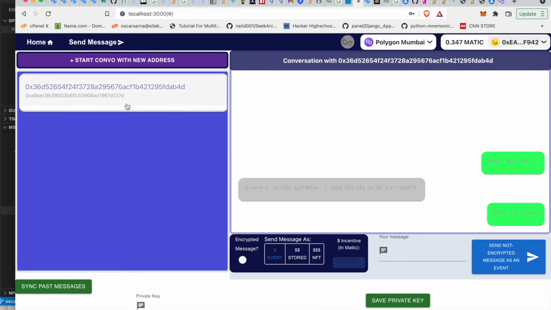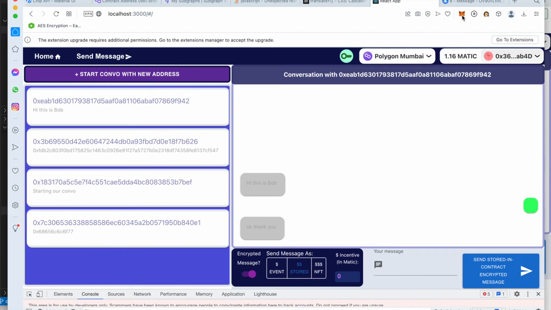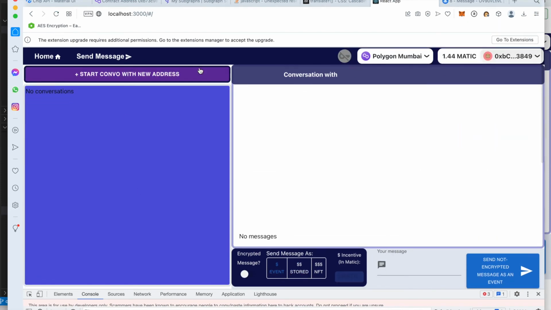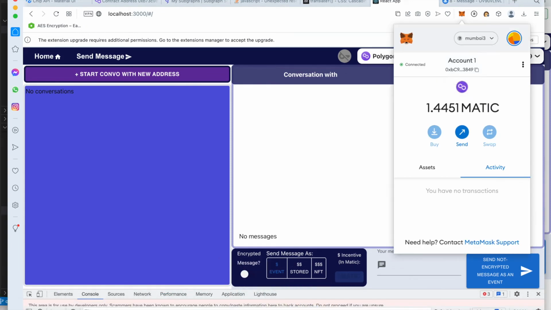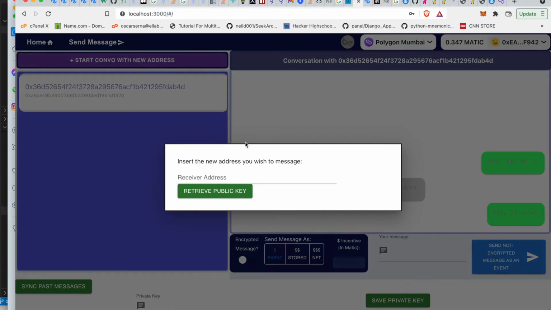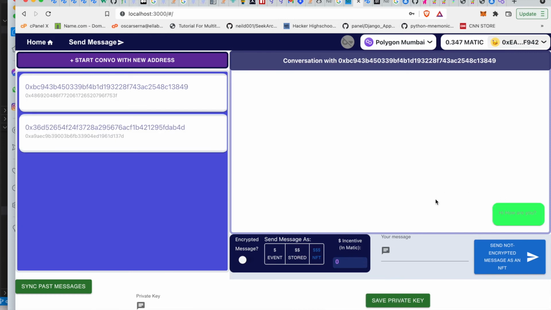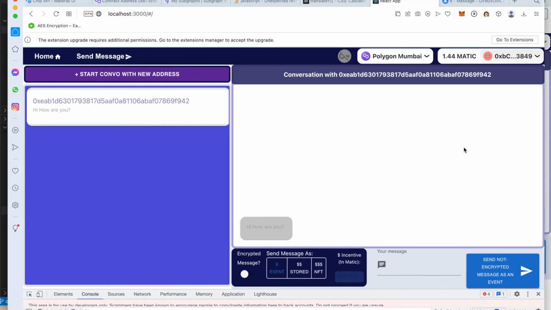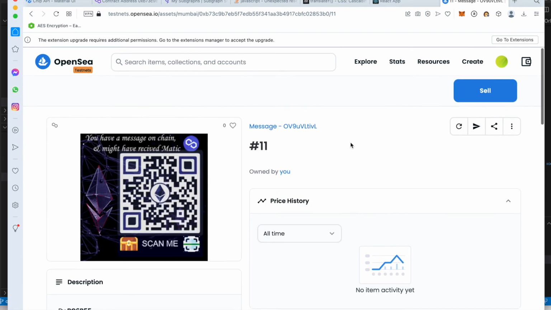Let's say that we want to send messages to another person. Let's say I want to message this account over here, who doesn't have any conversations either and doesn't have the private key plugged in. We do exactly the same process. We copy the address and we start a new conversation, and we're going to send this again as an NFT, and there you go. And it is public. The person is going to see the message that he or she received, and if I go to MetaMask, I'm going to see that it shows up in my profile.